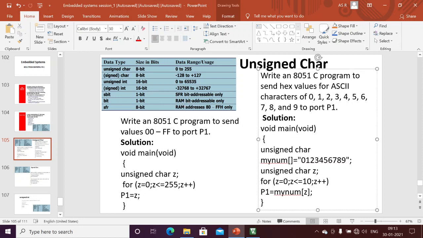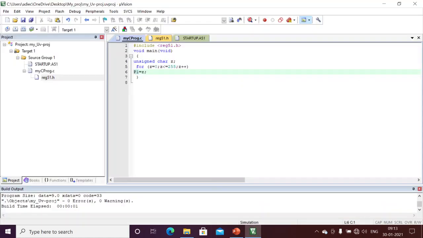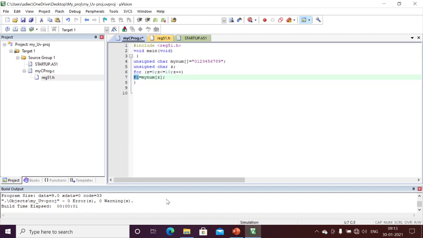Okay, next we'll take another example. I want to write an embedded C program to send hex values for ASCII characters. For example, I have the ASCII characters 0 to 9 that I want to send in hex format to the microcontroller through port 1. I'm just copying the same program and putting it into my compiler. Okay, this reg51.h header is required. Why? Because here I am using port 1.